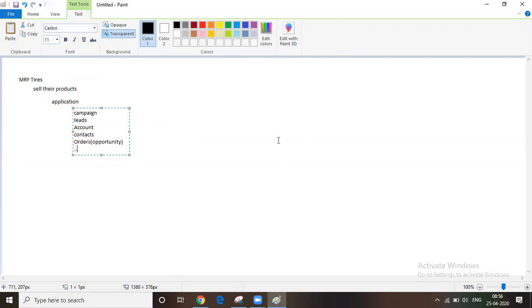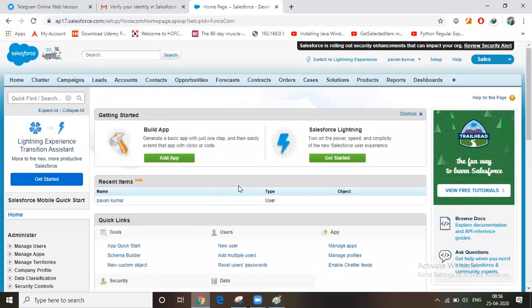The product which MRF Tyres got from Salesforce is the same product. If you see Salesforce, I just took a free trial developer version. This is my developer org. It's a free version. Here there is a sales application and a service application.